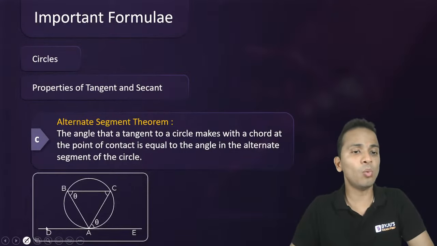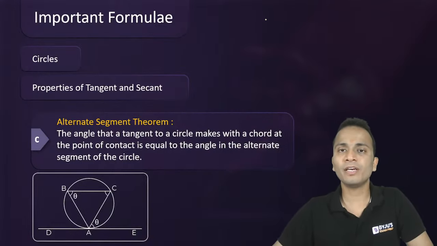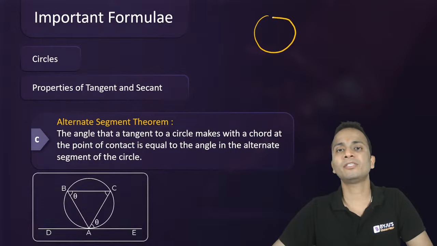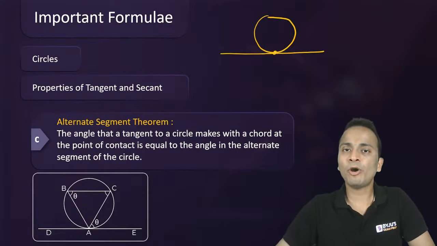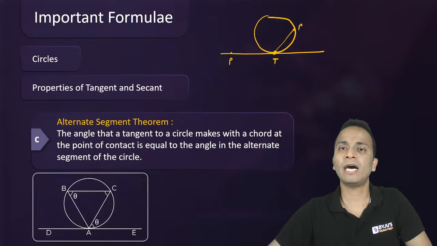Okay? Right. Let's move ahead and look at the next property, the alternate segment theorem. Now this is a wonderful theorem to understand. I'll draw the figure step by step. A circle is drawn, a tangent is drawn. At this point of tangency, a chord is drawn, let's say R.